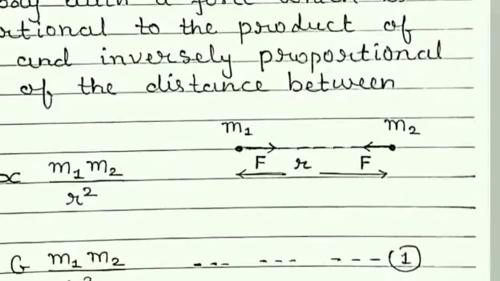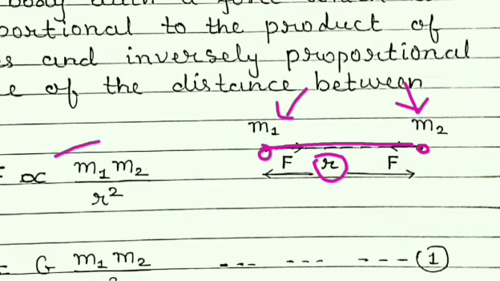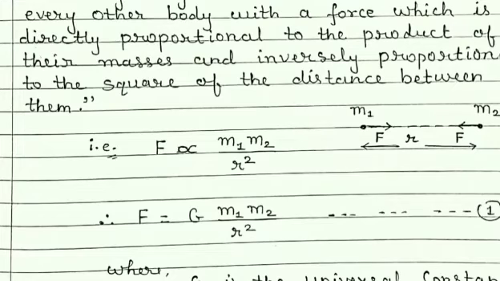Means, if there are two particles having masses m1 and m2, and they are separated by distance r, then the force acting between these two particles is directly proportional to the product of their masses and inversely proportional to the square of the distance between them. So this is the mathematical form of Newton's universal law of gravitation.